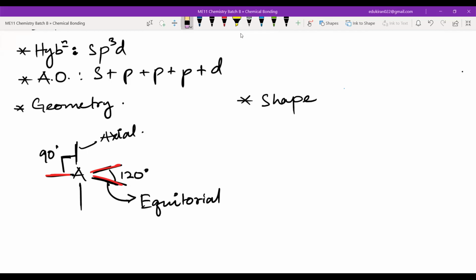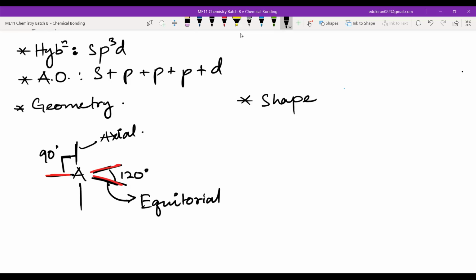Okay, and that is why the axial bond wants to reduce the repulsion. Please listen to me very carefully. There are only two ways in which you can decrease the repulsion. To decrease the repulsion, you have to increase the distance. Correct? Yes, sir. Now, to increase the distance, you can either increase the angle between the electron pairs, or you can just make the distance larger.